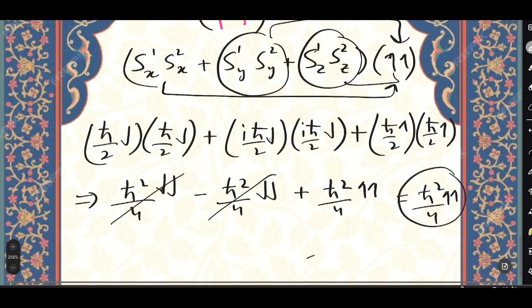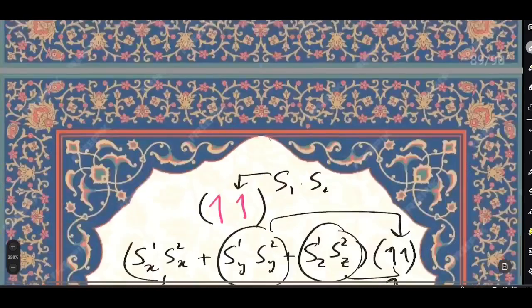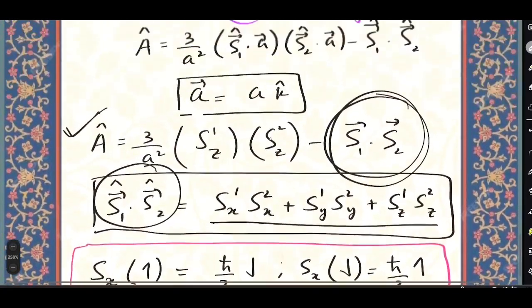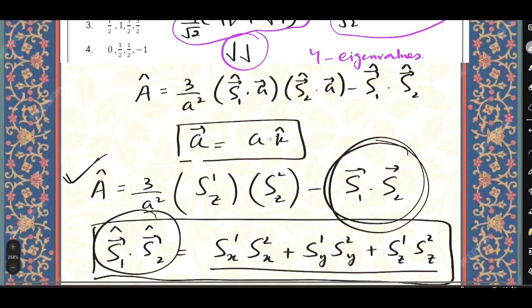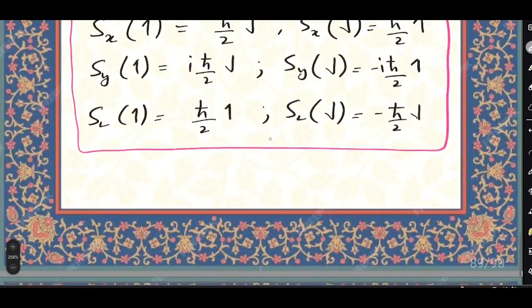Okay, so we have simplified this S1 dot S2 for the up state. Now what remains is S1Z and S2Z, again operating on up.